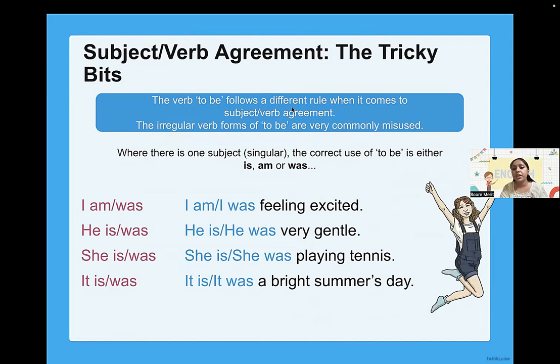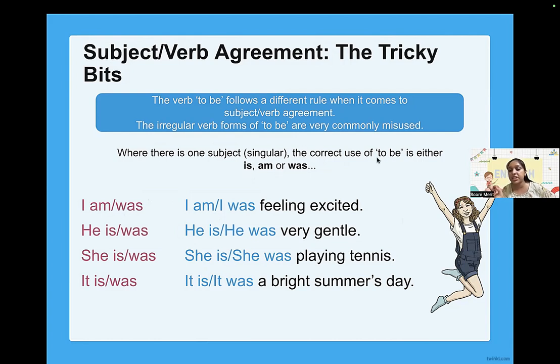So the verb to be follows a different rule when it comes to subject verb agreement. The irregular verb to be is very commonly misused. We have two types of verbs, regular and irregular. Maybe I'll try to teach that in a next video, not in this video. Where there is one subject which is singular, the correct use of to be is either is, am or was. If you notice here, I am feeling excited, or I can say I was feeling excited. I'm talking about singular, so we always use one of these three, is, am or was.